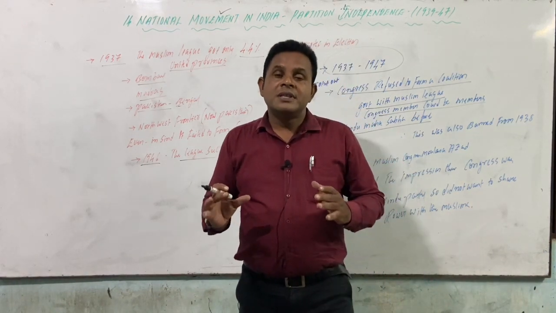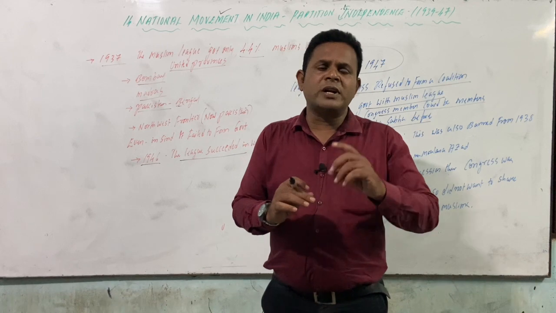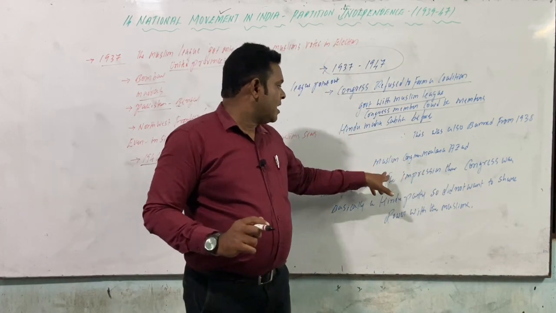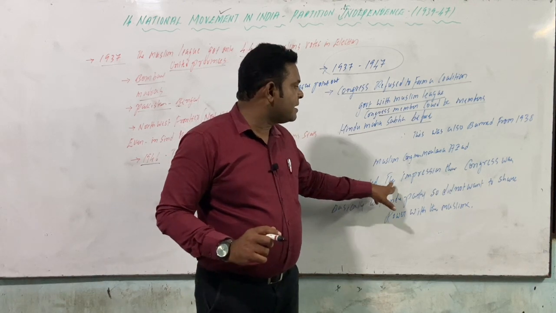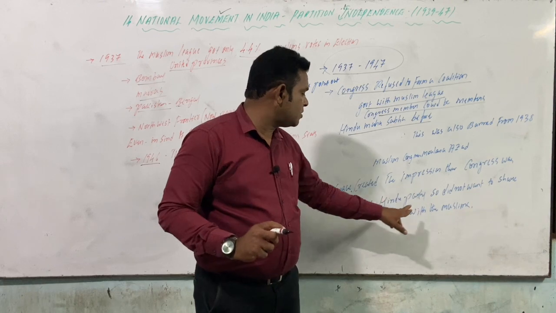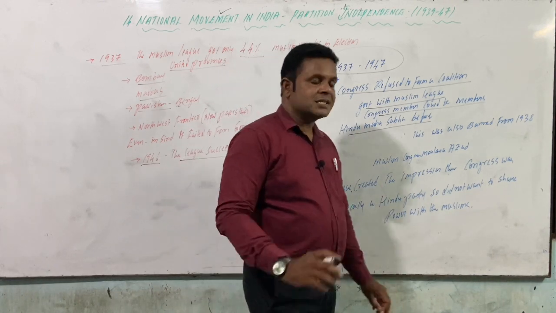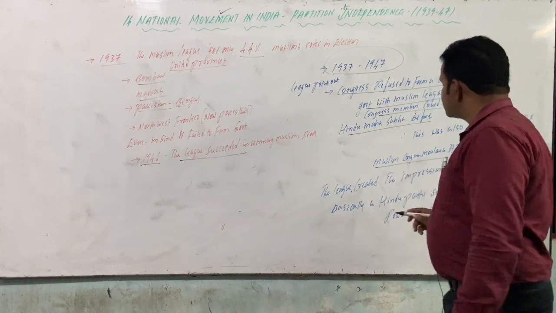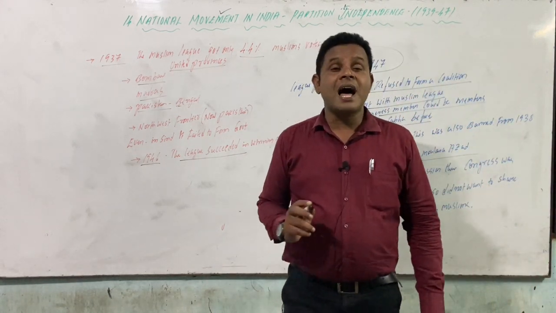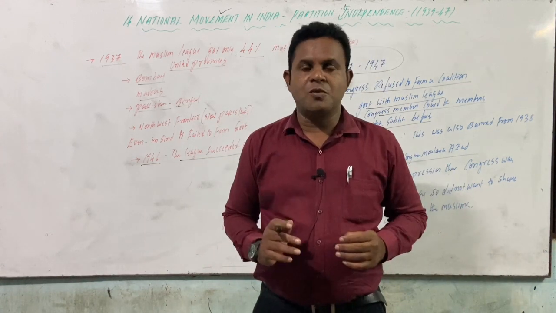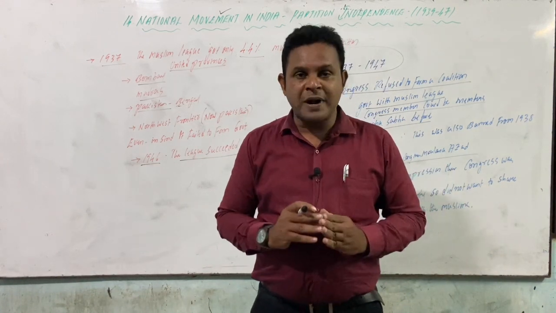And now, that was the situation when they pointed out and talked about only one thing. What is it they are questioning here? The League created the impression that Congress was basically a Hindu party, and did not want to share power with the Muslims. Because one of the Congress leaders, the so-called Muslim Congressman Maulana Azad, clearly said that basically it is a Hindu party.